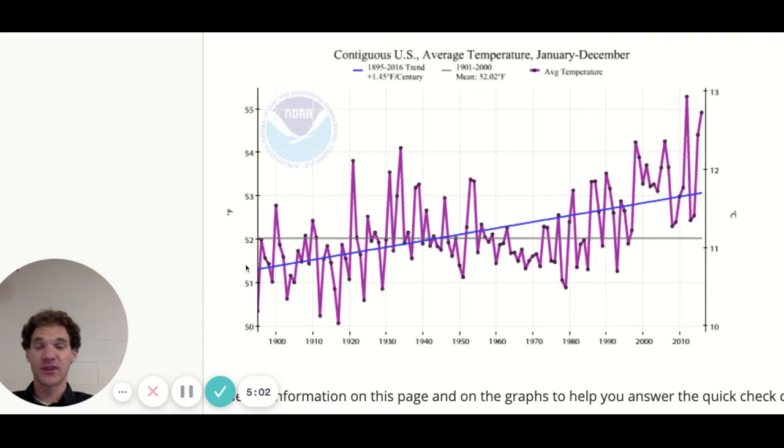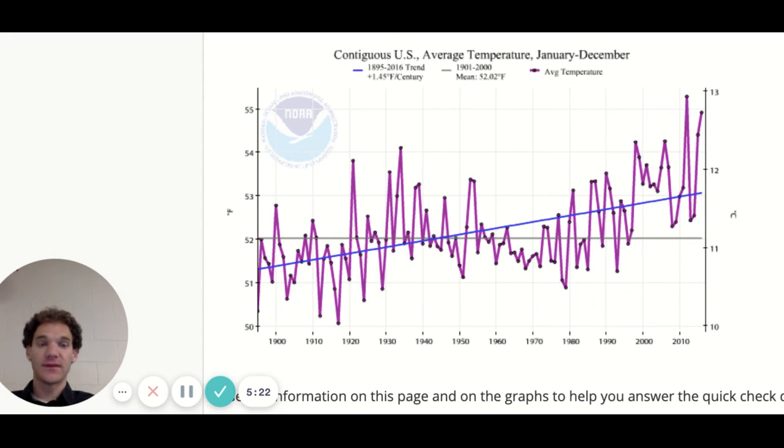Now, one thing you'll notice looking at this graph is that the yearly average temperature changes almost every year. Very rarely is it the same 2 years in a row. Here we got a little stretch where it's really close to the same each year, but sometimes it goes up, sometimes it goes down. Sometimes you get years that are way higher than normal, sometimes way lower than normal.